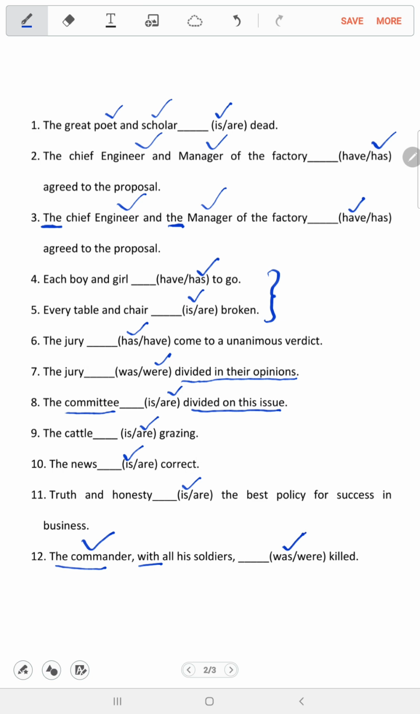So with this, we have completed 12 questions and we have discussed a few rules. In my next video, I will come up with some more questions and more rules, so that we can understand more about subject and verb agreement.